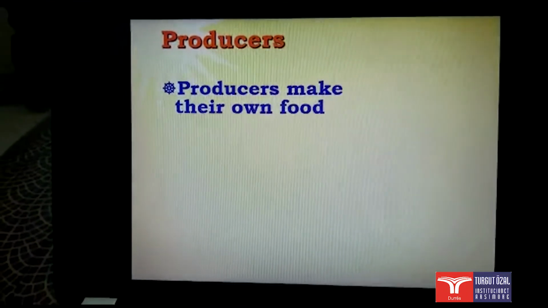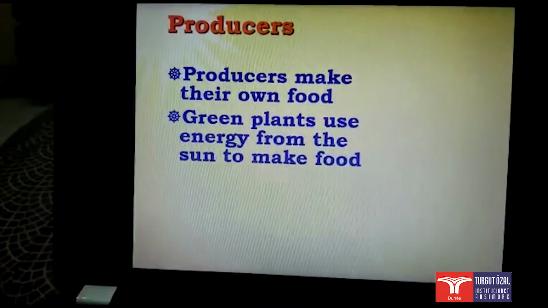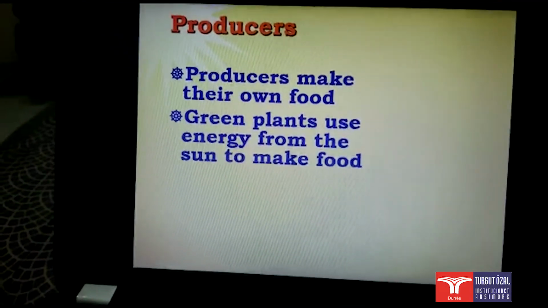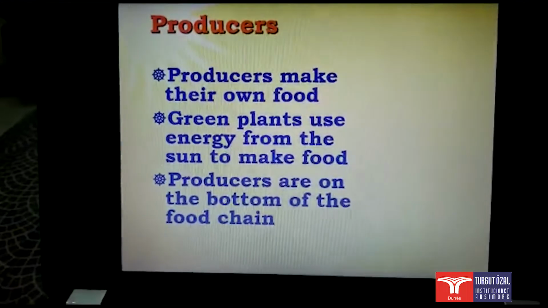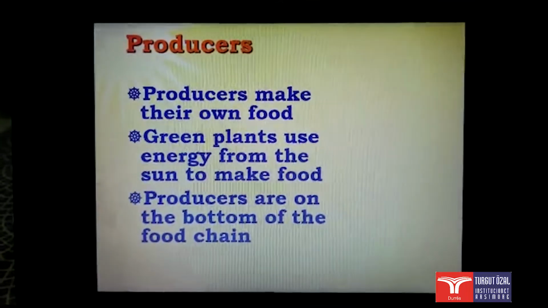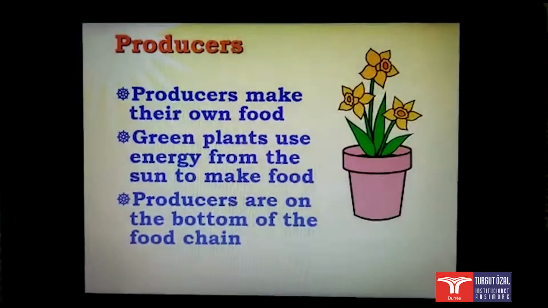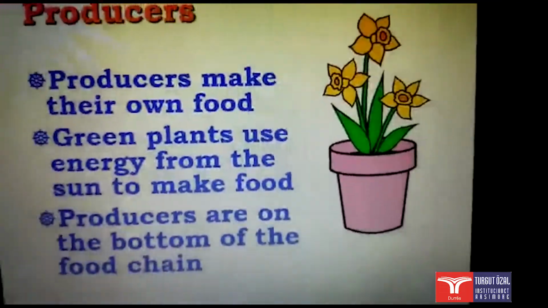Producers make their own food. Green plants use energy from the sun to make food in a process called photosynthesis. Producers are on the bottom of a food chain. This is an example of a producer.